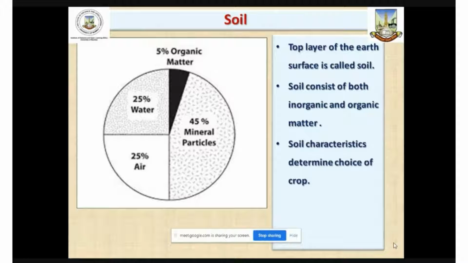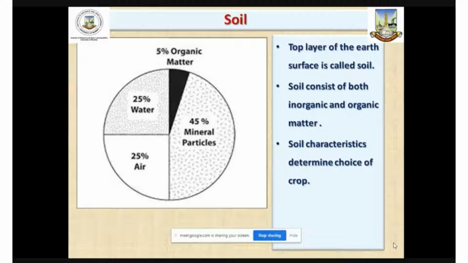Soil characteristics vary from place to place because the formation of soil depends upon the rocks from which they are formed, and also the climatic and physiographic characteristics of the region. Since we have variation in physiography and variation in the types of rock in different parts of the world, we find different types of soils in different parts of the world.